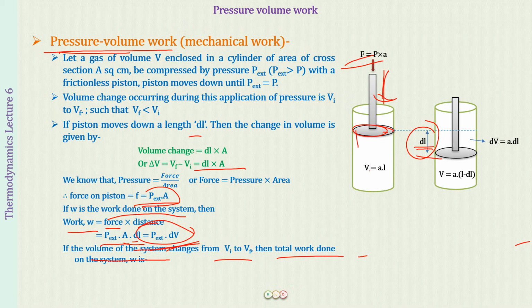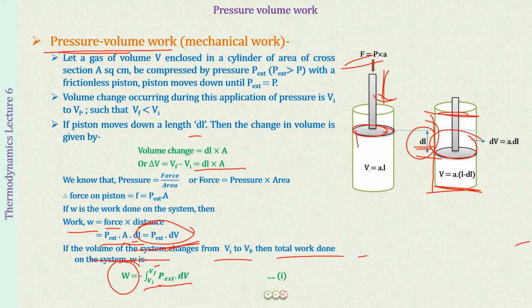So supposedly if I have a piston here and I have to bring it down to the end, there this area is representing a small change in volume. So I have to do what? I have to integrate the whole expression that I have already got, P external into dV, integrated from Vi to Vf as the limit. So you will be getting total work done.